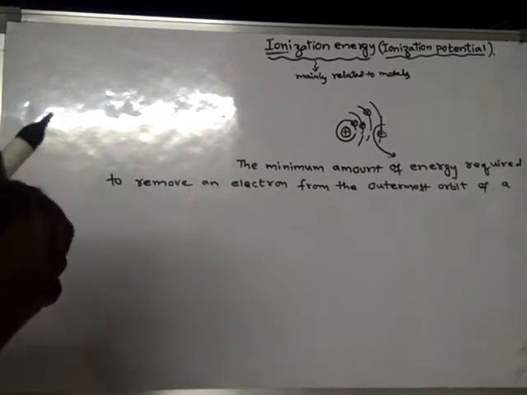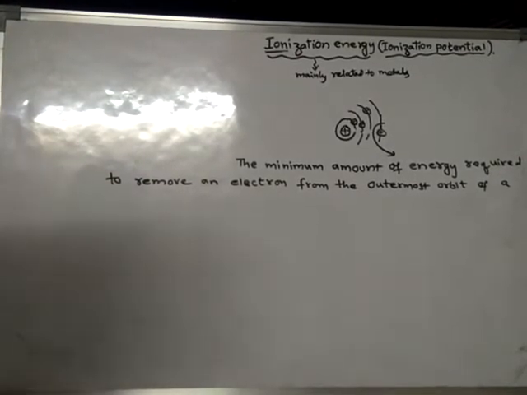Only from the separated atom can we remove an electron. We cannot remove an electron from combined atoms.